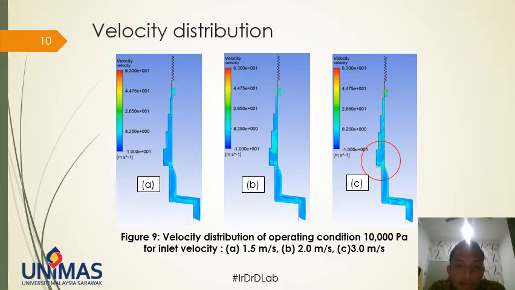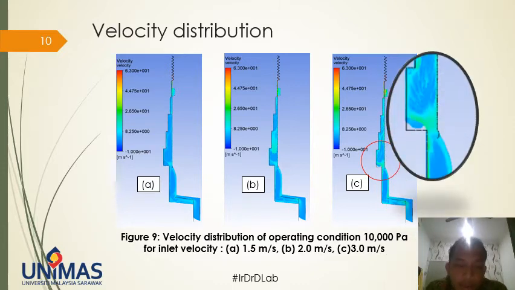So from figure 9, by selecting the operating pressure 10,000 Pascal, but different inlet velocity, we can see here as the inlet velocity increases, higher inlet velocity causes more turbulent flows, which cause this. From figure 9c here we can see that the space at the die cavity is not fully occupied by the molten metal.